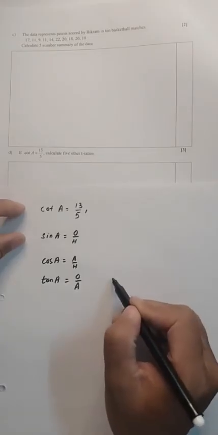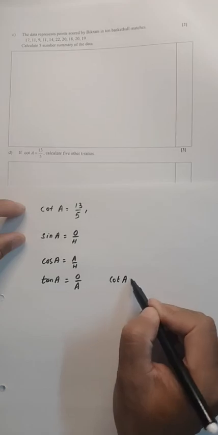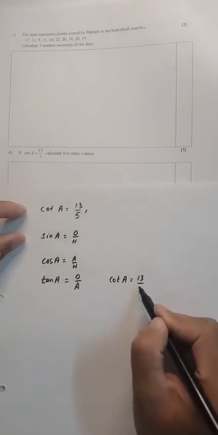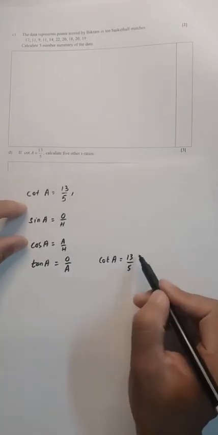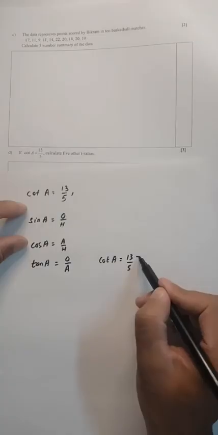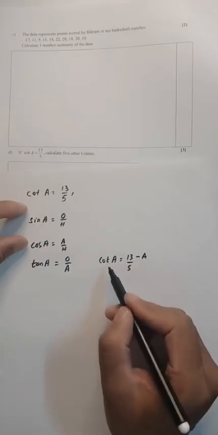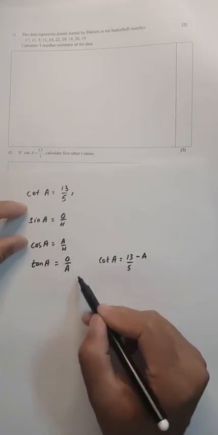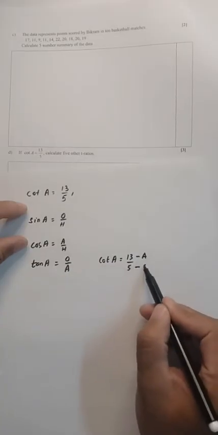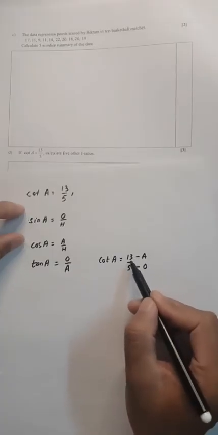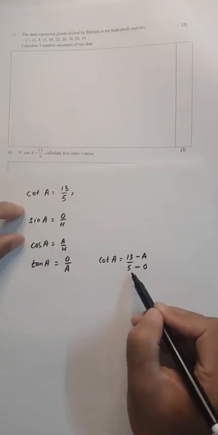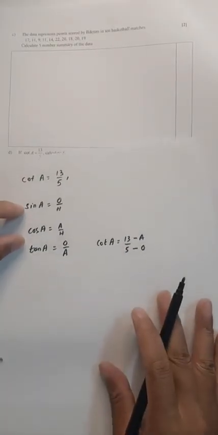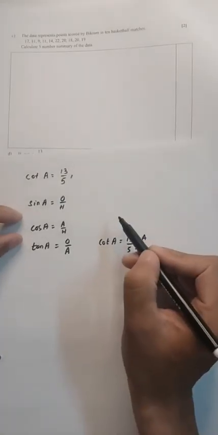Cot of A is given as 13 by 5, so 13 is the adjacent, because cot is the reciprocal of tan, and 5 is the opposite.